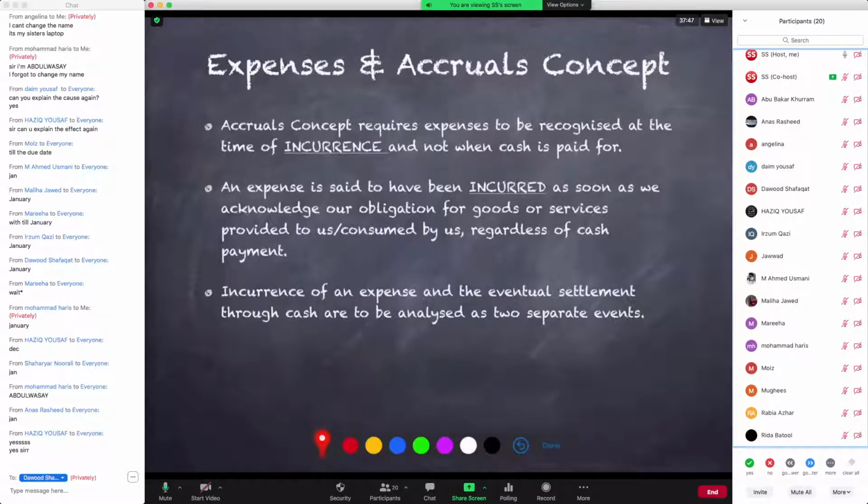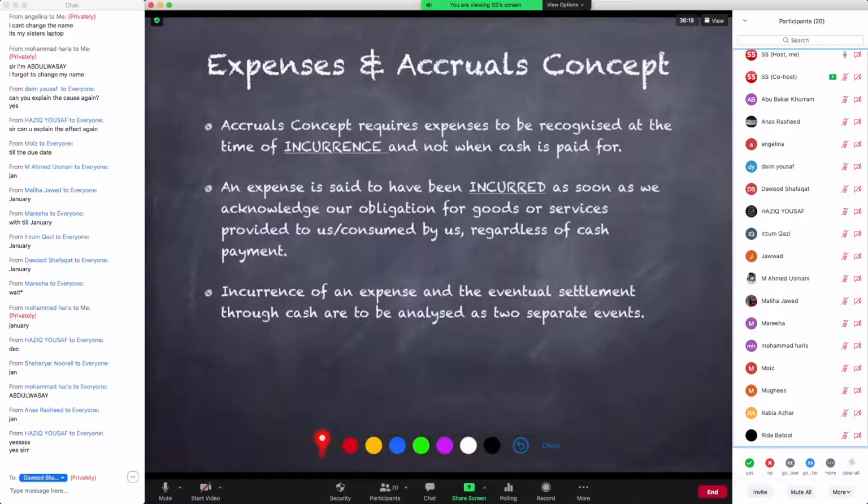सो कंजम्पशन ऑफ इकोनॉमिक बेनिफिट इज ऑलवेज गोइंग टू डिटरमिन योर एक्सपेंस. द पेमेंट ऑफ कैश इज सिंपली एन इफेक्ट ऑफ अ कॉज. इट्स द कॉज दैट मैटर्स, नॉट द इफेक्ट. द इफेक्ट ऑन कैश और बैंक कैन हैपन बिफोर द कंजम्पशन ऑफ the service or economic benefit, or it may happen after the consumption of economic benefit. So you disregard the timing of cash flows. You only focus on the timings of your consumption of that particular service.